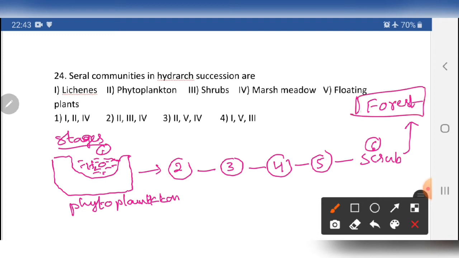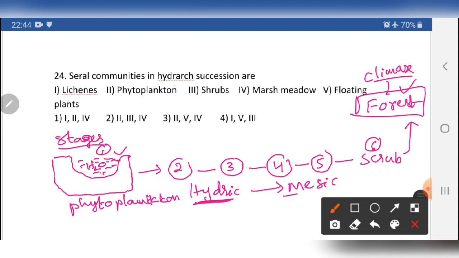Yes, what about the forest? The forest is a climax community. So in the beginning no plants, but gradually the place becomes a forest. So it is one kind of succession that takes place in the hydric. Ultimately the hydric succession starts from the water medium and ultimately reaches the mesic condition, mesic state.